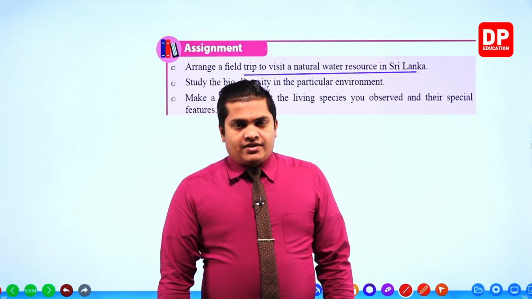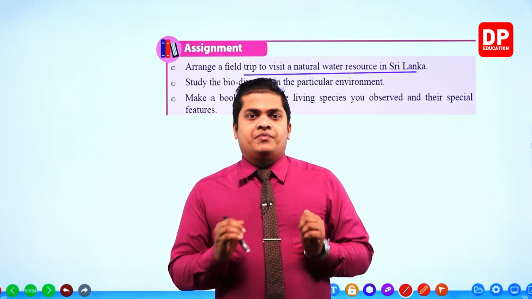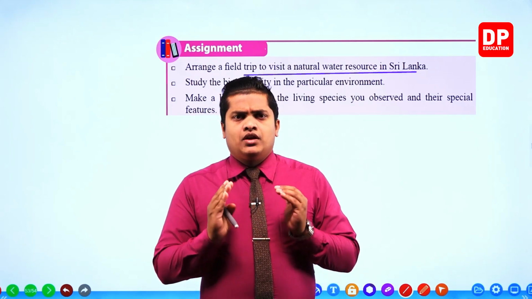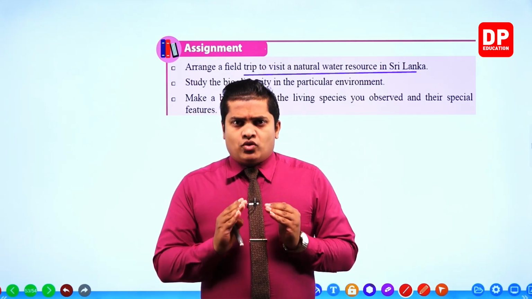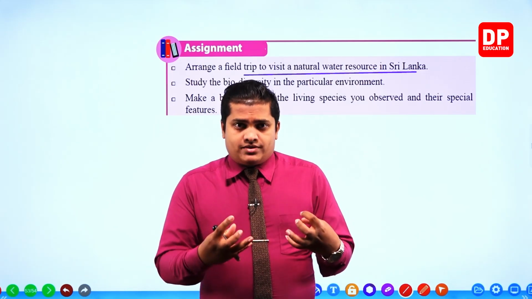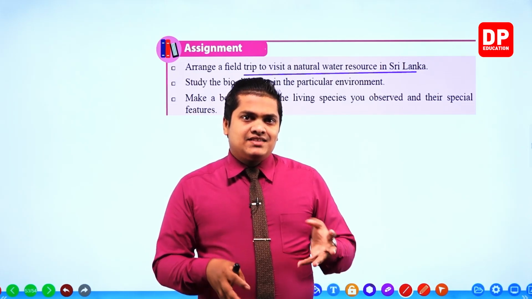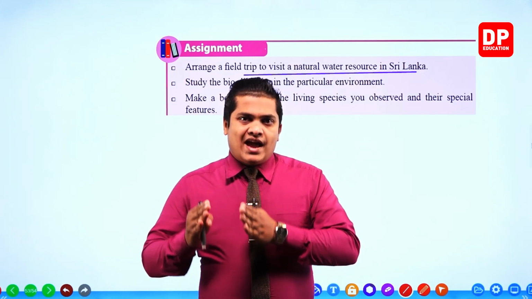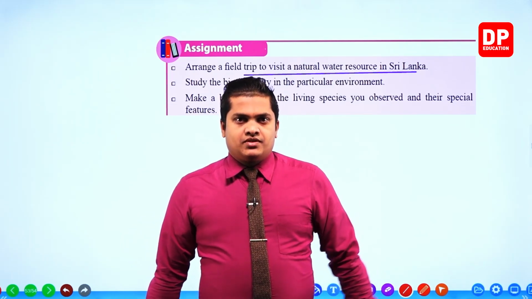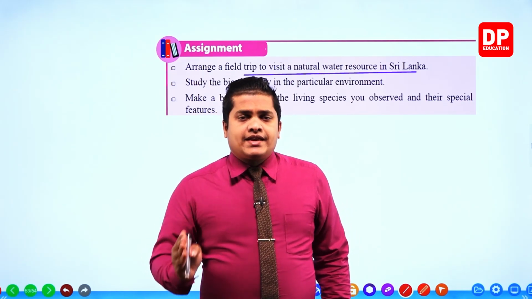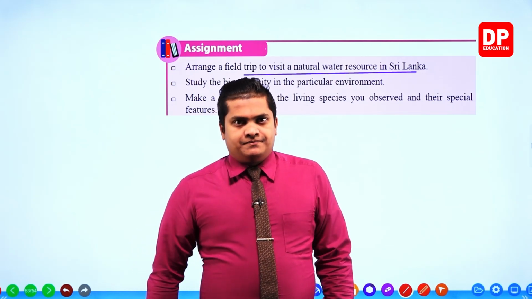Right then, with that, my dear children, I'm going to finish up this chapter. Within this chapter, we discussed mainly the aquatic water resources. We named these things natural aquatic ecosystems. Especially, we focused on the natural aquatic ecosystems that can be observed within Sri Lanka.